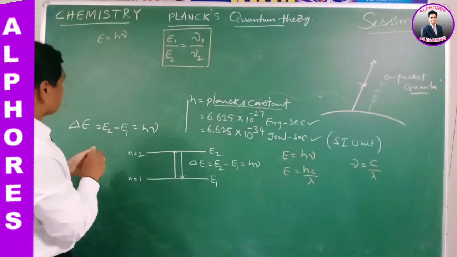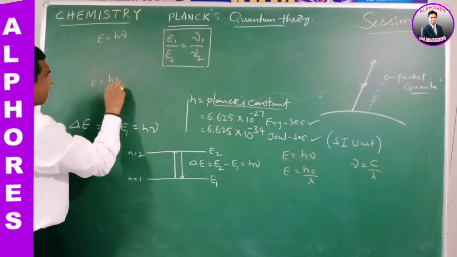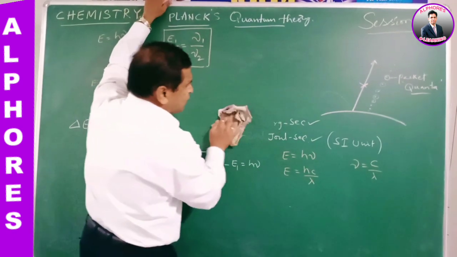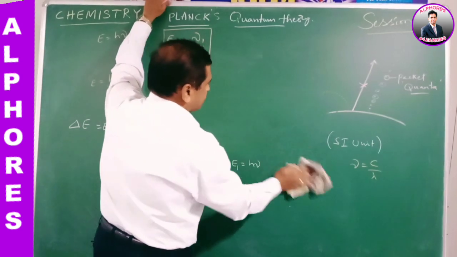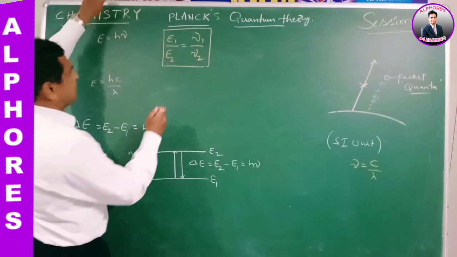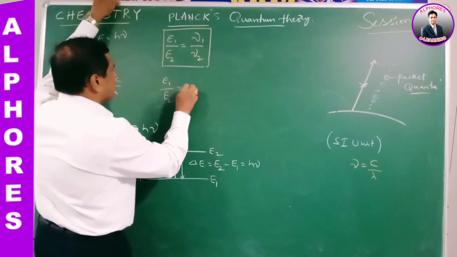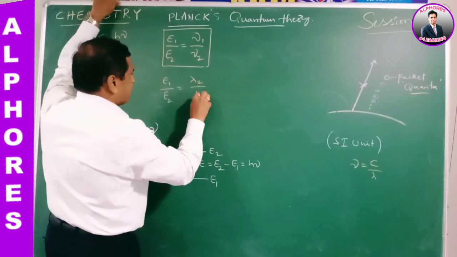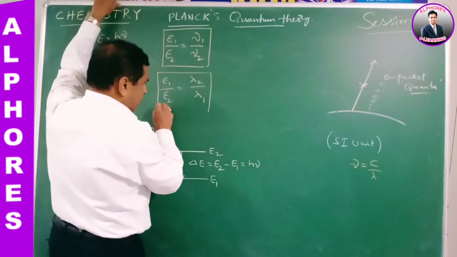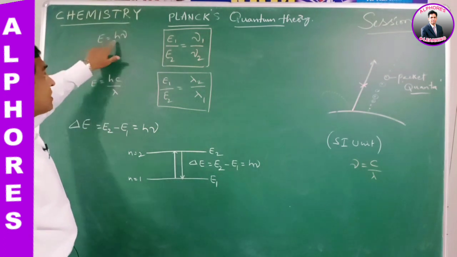And second, E equals hc by lambda, that is inversely proportional to the wavelength of the light. So that we can say the energy relation with wavelength. So we can consider E1 by E2 equals lambda 2 by lambda 1. So all this comes under the objective window. Important formulas to be noted down.